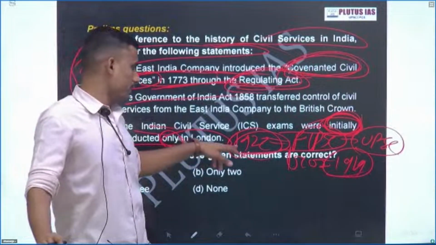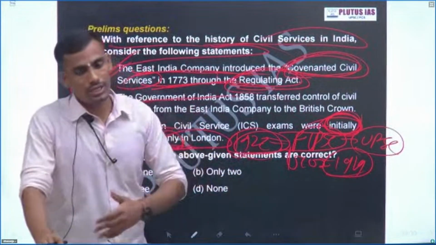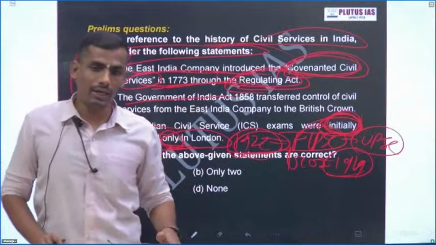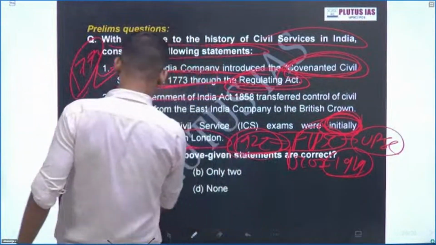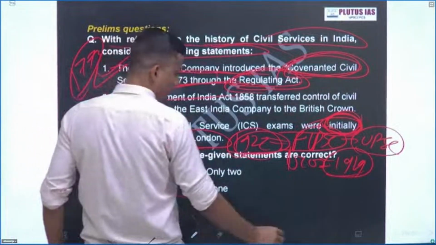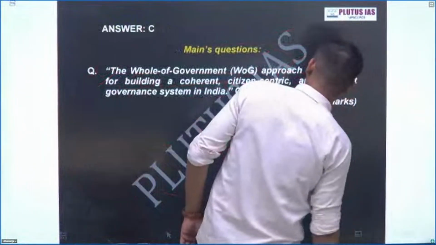In 1922 even, the exam was conducted simultaneously in India and in London. Okay, so all these three statements are correct. Now come to the mains question. What is the mains question?